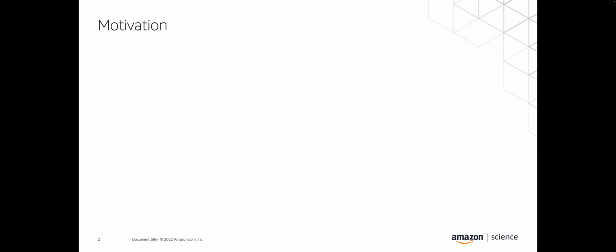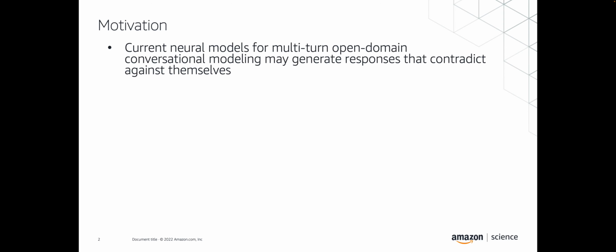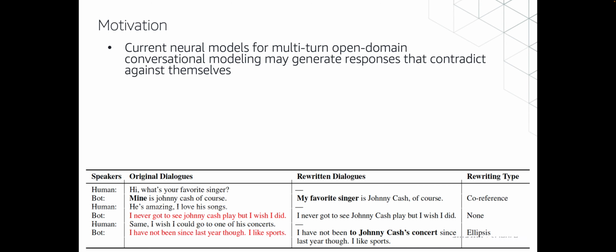So first of all, I want to talk about our motivation. Currently, there are many neural models for generating dialogue responses for multi-turn open domain dialogues. However, many of them may generate responses that are contradictory against themselves.